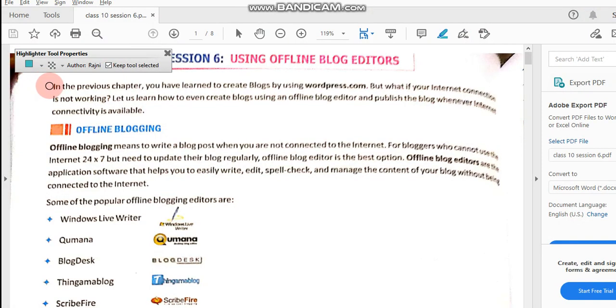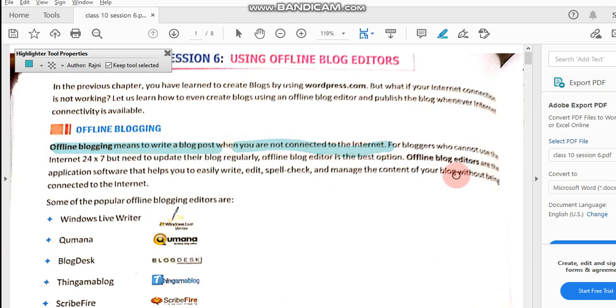In the previous chapter, you learned to create blogs by using WordPress.com. It was a site which was giving the services to create blogs. But what if your internet connection is not working? If you don't have internet, how can you create a blog? Still, if you want, it is possible. That is known as offline blogging. Offline blogging means to write a blog post when you are not connected to the internet.